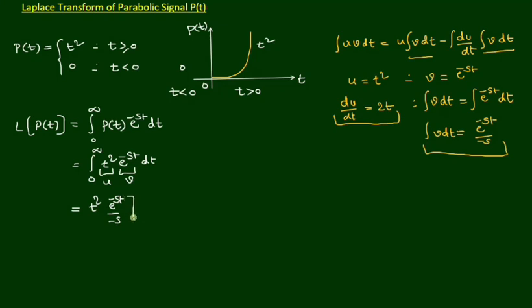This is the first term and the limits are 0 to infinity, minus the second term of the formula, integral over 0 to infinity du by dt, which is 2t, into integral of v dt, that is e power minus st by minus s dt.